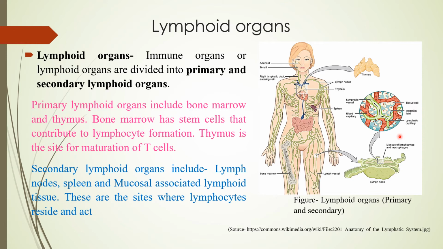One important difference here is that the primary lymphoid organs are involved in production and maturation, while the secondary lymphoid organs are the places where they settle and act. And these primary lymphoid organs atrophy with age.